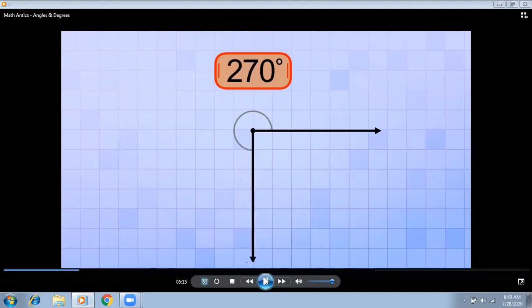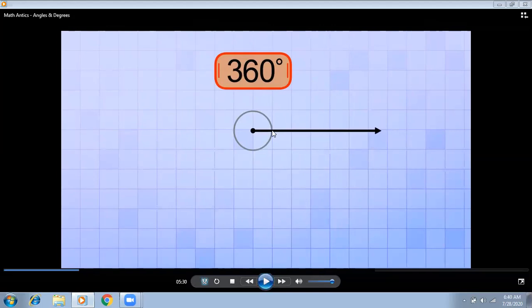Another important angle is this one, 270 degrees. It also forms a right angle, but it points down instead of up. Let's keep going, because another really important angle is just around the corner, and it's coming up right about now. 360 degrees. Okay, a complete rotation. One complete rotation is equal to 360 degrees. Now, can you see the difference? When you start from zero, the rotation shows inside the angle.